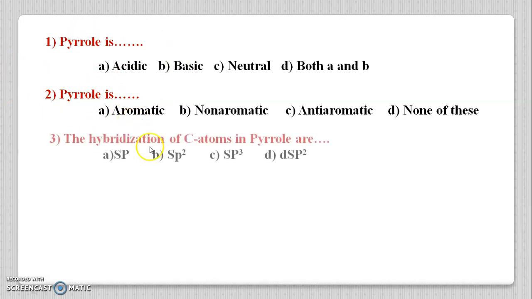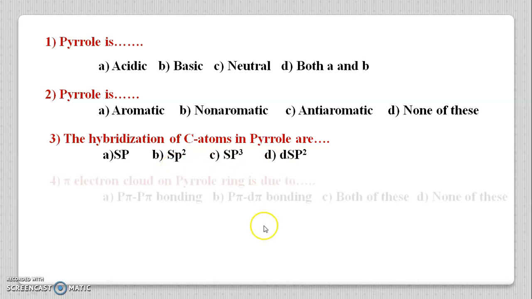In the next question, the hybridization of carbon atoms in pyrrole is A sp, B sp2, C sp3 and D dsp2. As we know above, the hybridization of the carbon atoms is always sp2 in the pyrrole ring.